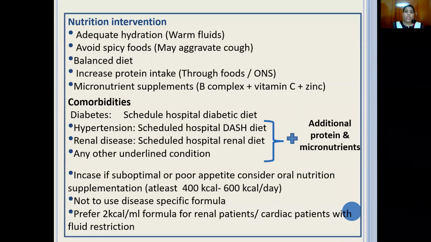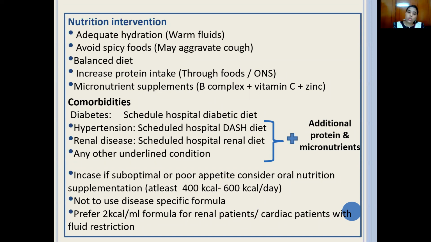So what are you going to do here? Same thing. First, adequate hydration, no spicy food, that part remains the same. But don't forget, deal with the comorbidities well. If the patient is diabetic, as per the endocrinologist, the glycemic target is between 140 to 180 postprandial. If the patients are admitted in mild form, they give their normal OHAs, but if the patient worsens, they immediately switch to insulin.